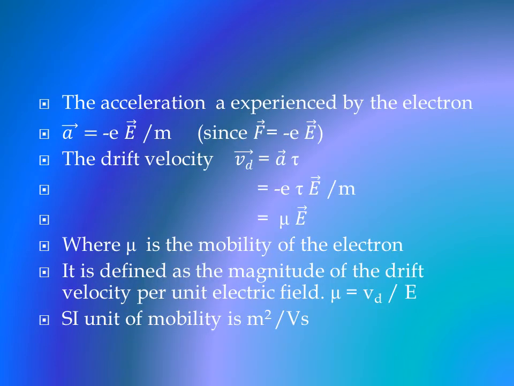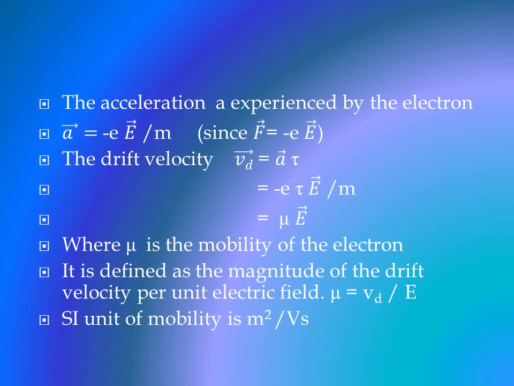So the acceleration a experienced by the electron we get from the equation F is equal to m into a, or a will be equal to F by m. Now in this case it is the electrical force. So F is equal to minus eE vector. Minus denotes it is an electron. Therefore substituting the value of F, you get a vector is equal to minus eE vector by m.